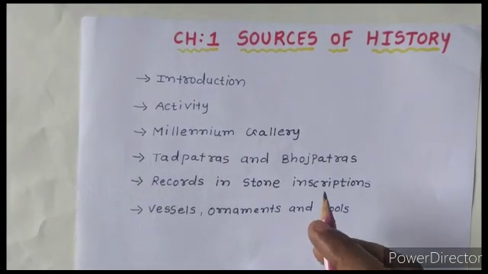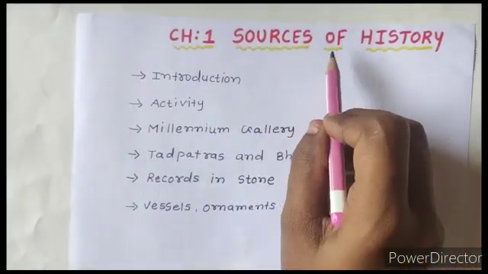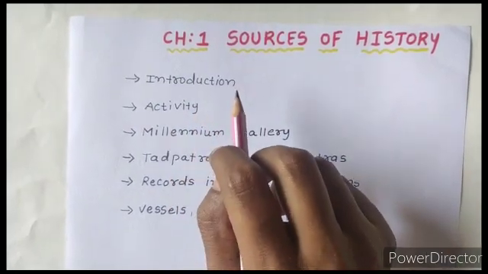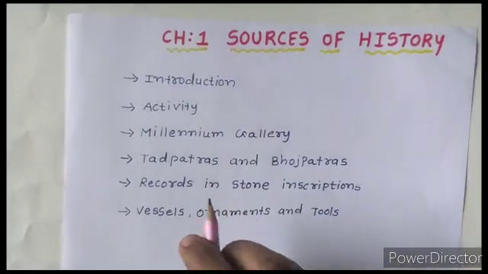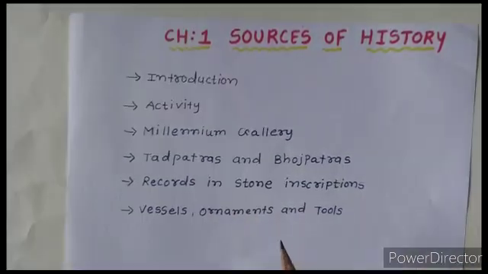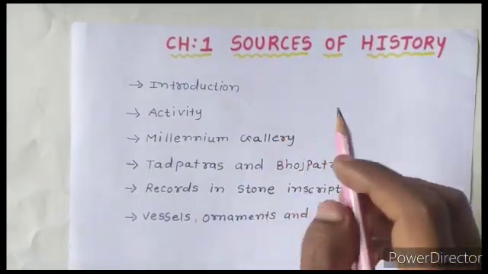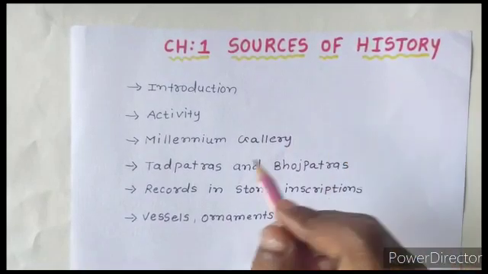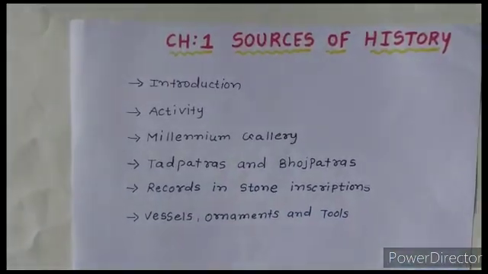Today we are going to discuss our first chapter, that is sources of history, right? Before this, you have not studied social science as a particular subject. It was a part of your EVS subject, but in 6th standard you have a specialized subject, that is social science, and the first chapter is sources of history. In that we start with the introduction part, right?